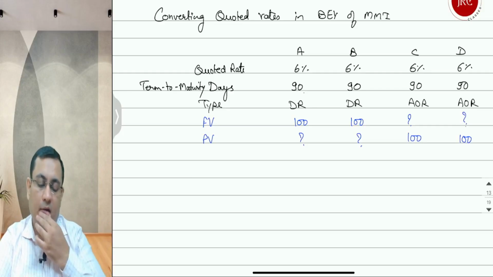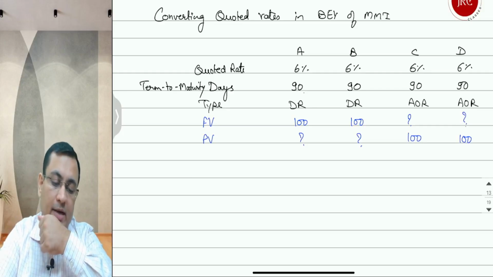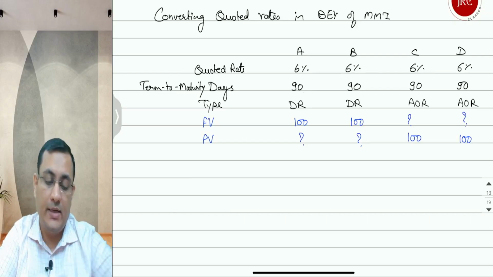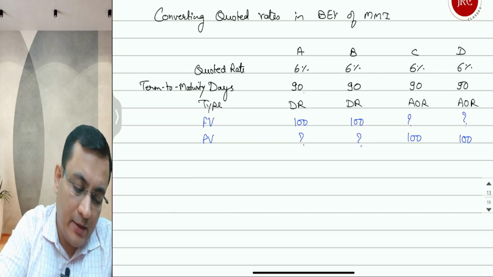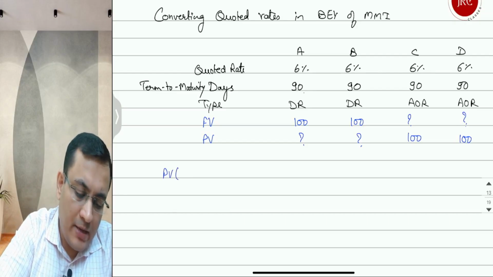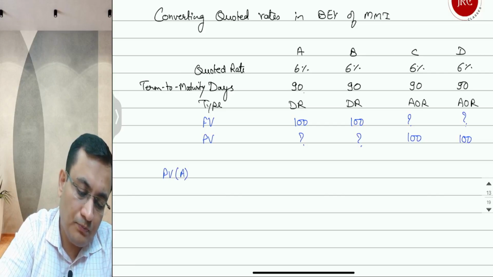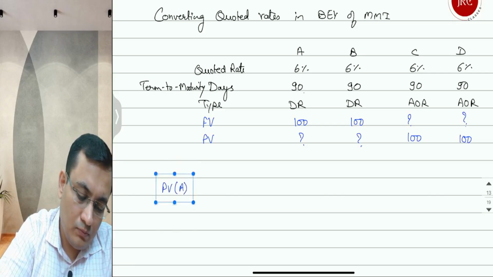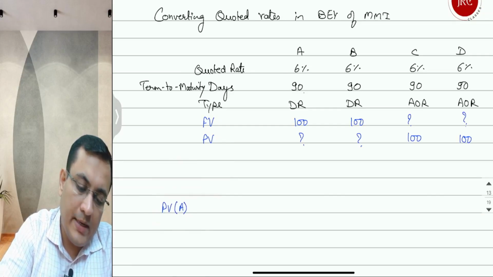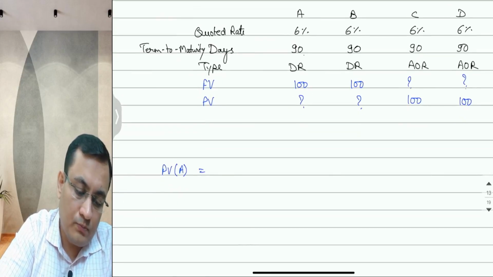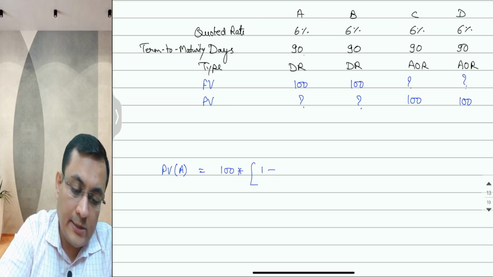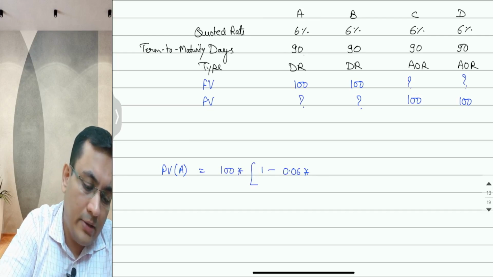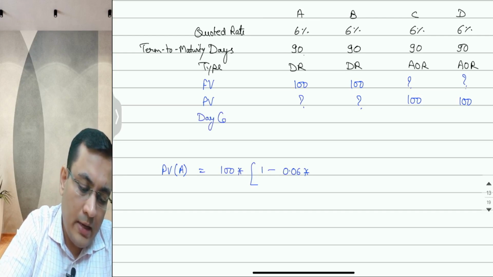So now what are we going to calculate? We are going to calculate present value. First case, present value of A is equal to FV 100 multiplied by 1 minus discount rate 0.06 multiplied by, okay, the day count convention was also there.